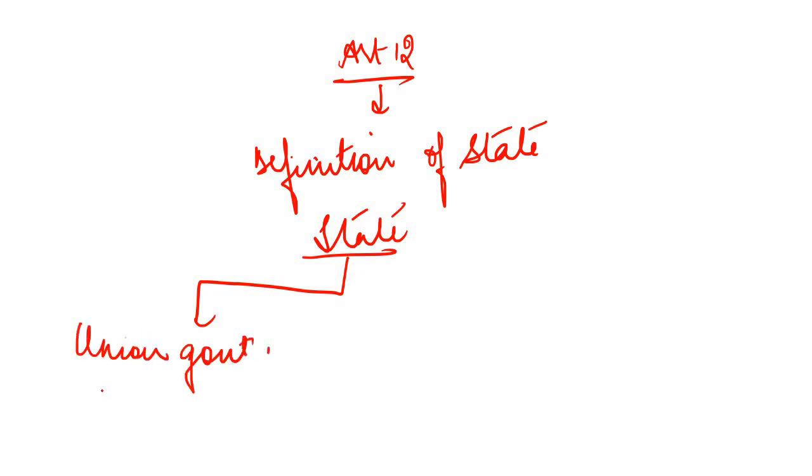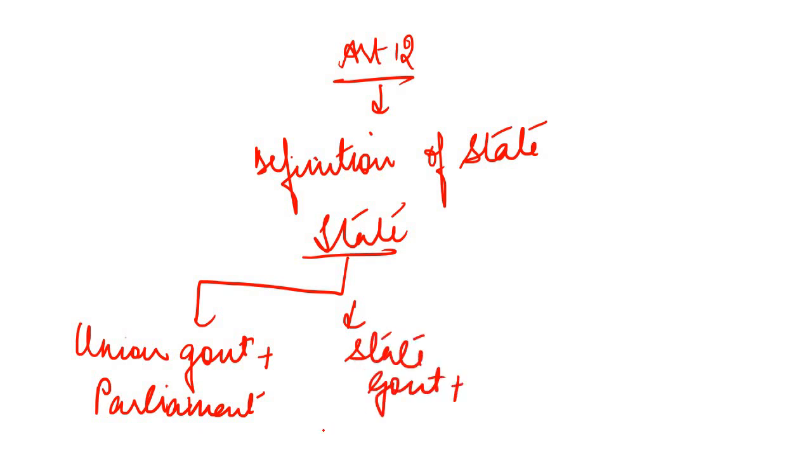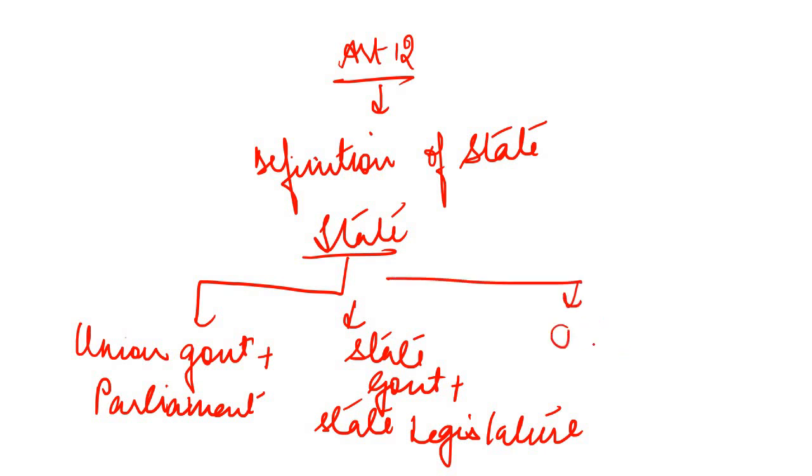the Union government plus Parliament, the state government plus state legislature, and also others. What are others?